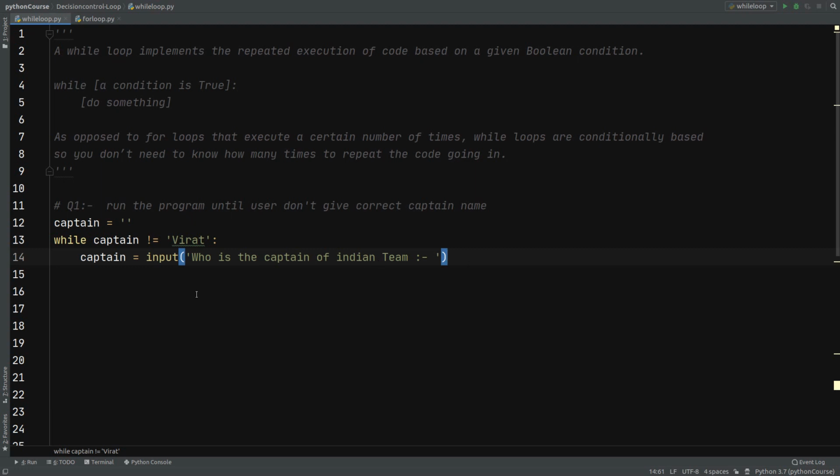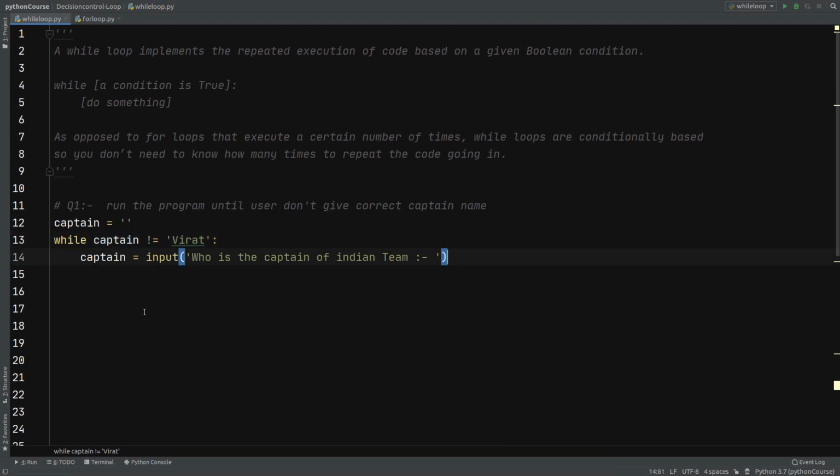Suppose he gives Dhoni, again it should ask who is the captain of Indian team. If he gives Smith or Rohit, again it should ask who is the captain of Indian team. If he gives Virat, then our code should execute. So this condition keeps going until the time this condition is false.